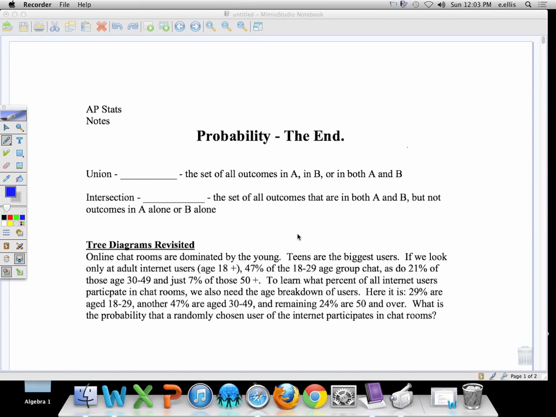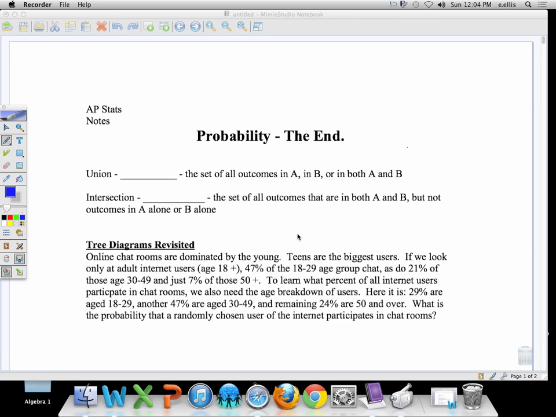Hello again, AP class. We are almost done with probability. So today, if you look at my title, Probability, the End. This is the last of all of the random probability stuff. Okay, so a quick couple vocabulary words here.